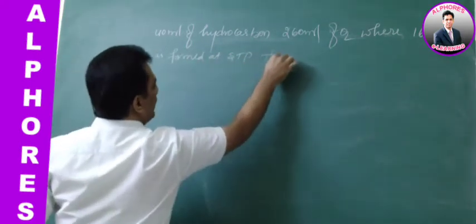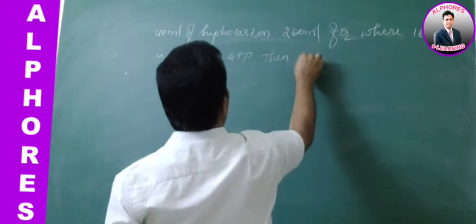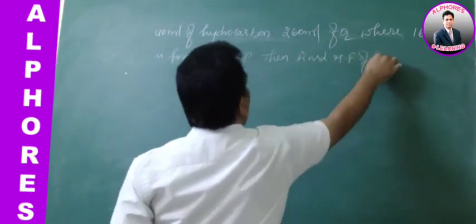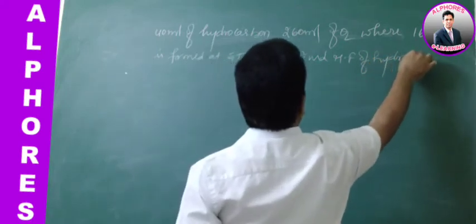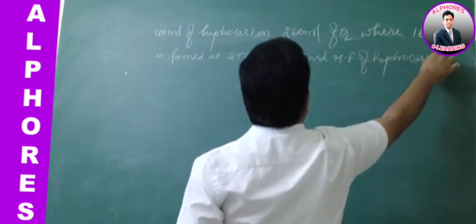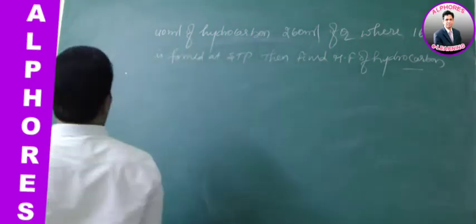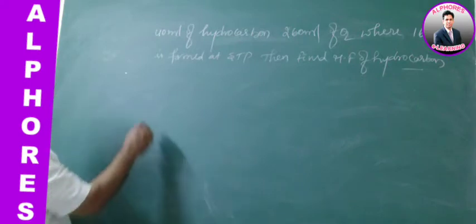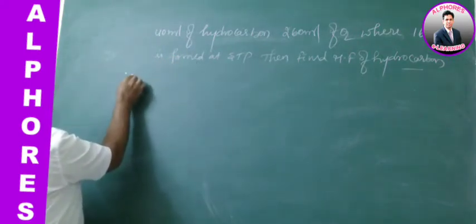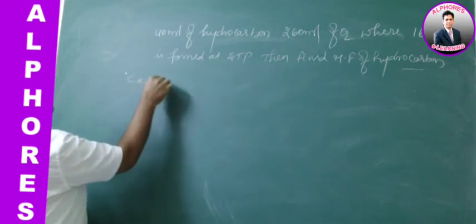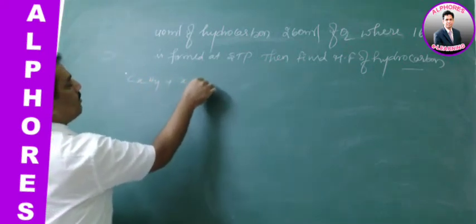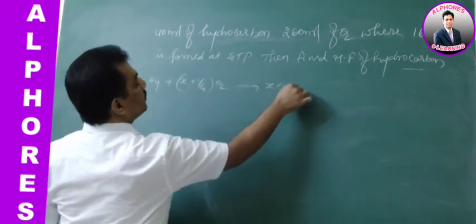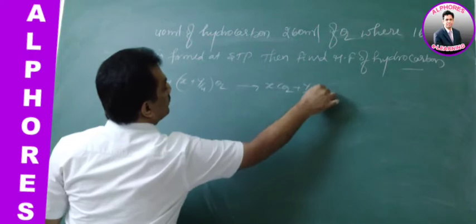Then find the molecular formula of the hydrocarbon. This is the third question. Now how to solve this? Can you solve it? Let me give it. It is again a hydrocarbon: CxHy plus (x plus y by 4) O2 gives x CO2 plus y by 2 H2O.